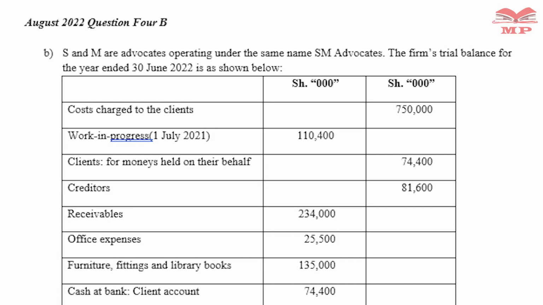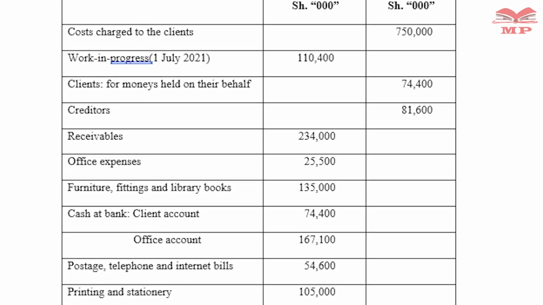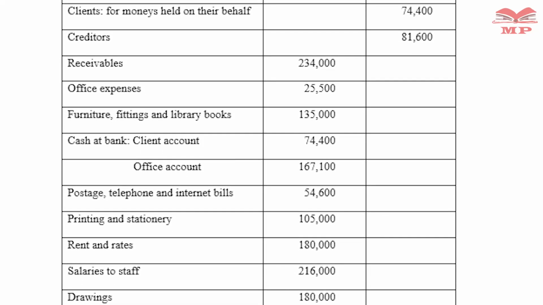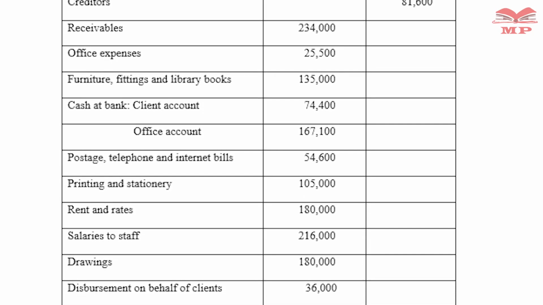Office expenses is an amount of 25,500, and then below that we have furniture, fittings, library books, which is an asset. We have cash at bank in current and also office account. Those are not expenses. And then from there we have postage, telephone, and internet bills.